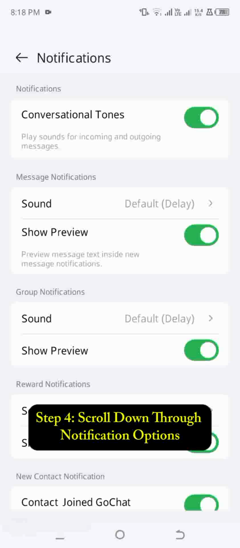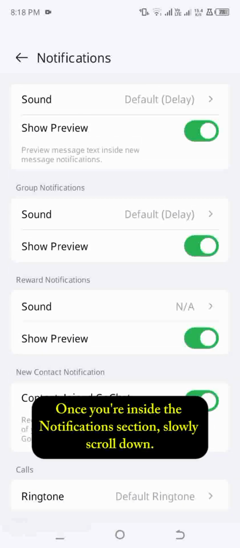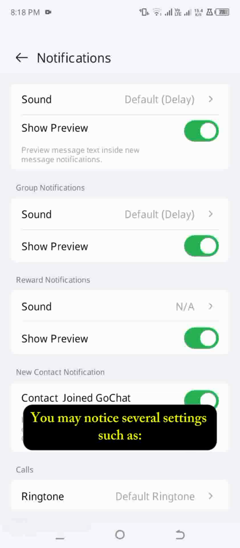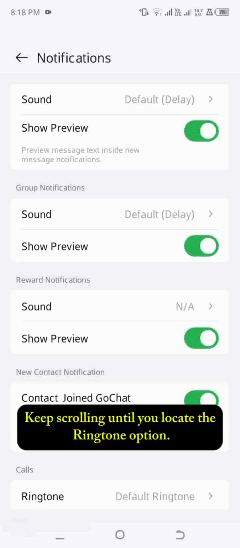Step 4. Scroll down through notification options. Once you're inside the notifications section, slowly scroll down. You may notice several settings such as message notifications, call notifications, notification previews, sound settings, vibration settings, notification priority settings, ringtone settings. Keep scrolling until you locate the ringtone option.